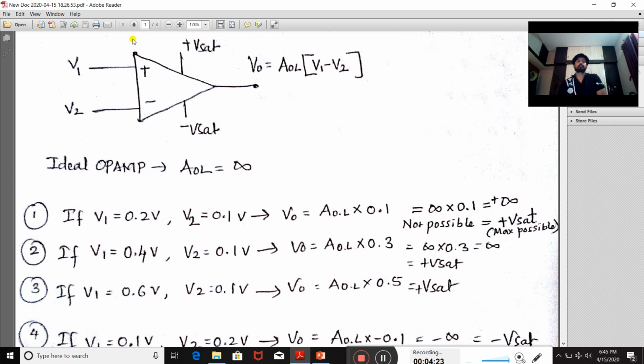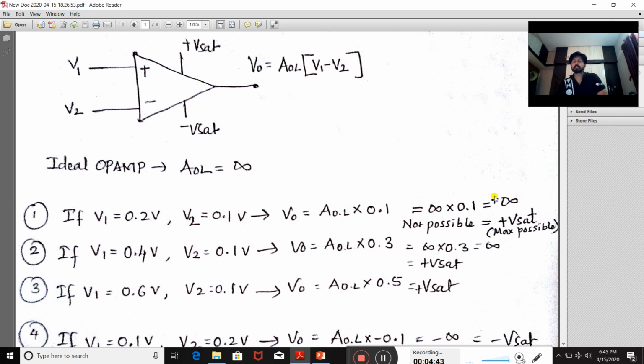What does it mean? You are putting in a finite voltage signal, and you are getting an infinite voltage output. Is it possible? No, definitely it is not possible to get infinite output voltage.